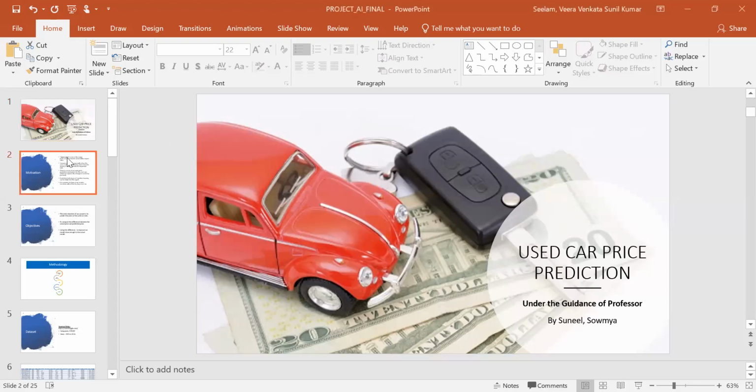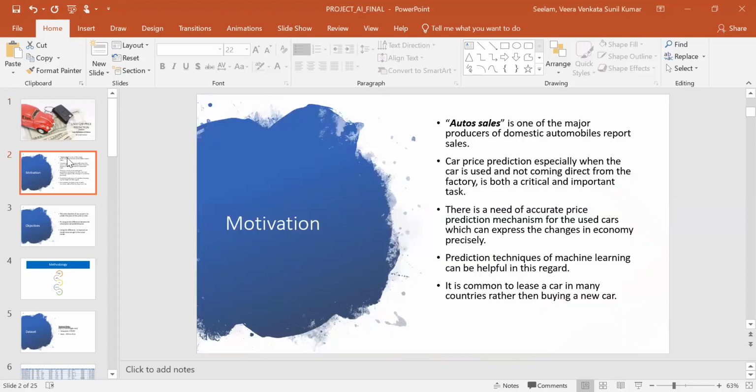The motivation of this project is that auto sales is one of the major producers of domestic automobiles, reports say. So car price prediction, especially when the car is used and not coming directly from the factory, is both a critical and important task. There is a need for an accurate price prediction mechanism for used cars, which can express the changes in the economy precisely. So prediction techniques of machine learning can be helpful in this regard.